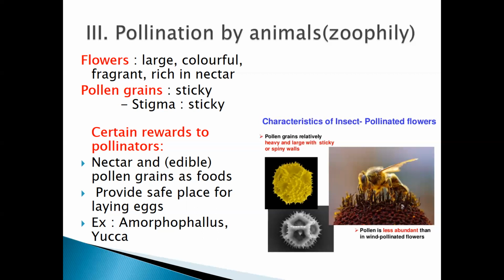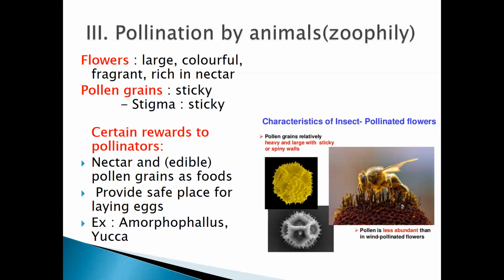Now, I also told you in the last class, when we were studying the other pollinating agents, that the characteristics of the flowers which are pollinated by such mediums are important. Yes or no? Some of the characteristics in wind pollinated flowers were what? The pollen grains were large, yes or no? They were produced in large amounts. Second was exposed anther and stigma. Then they do not produce any nectar. So these were some of the characteristics of the wind and the water pollinated flowers.